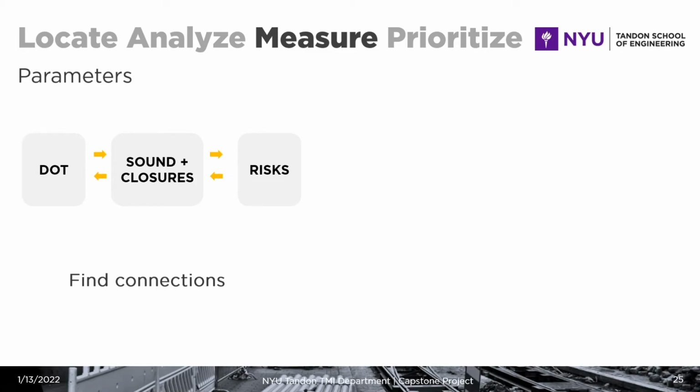So in order to find when a disruption has happened and it is actually being addressed, we look at the combination and the connection of the Department of Transportation information on permits with the reports of construction sound complaints and construction street closures, and we find this connection to also understand the different risks that these disruptions are presenting by connecting it with vehicle accident data.